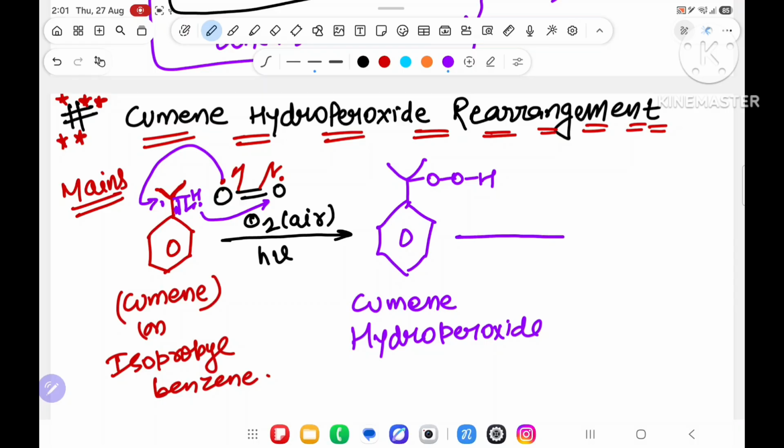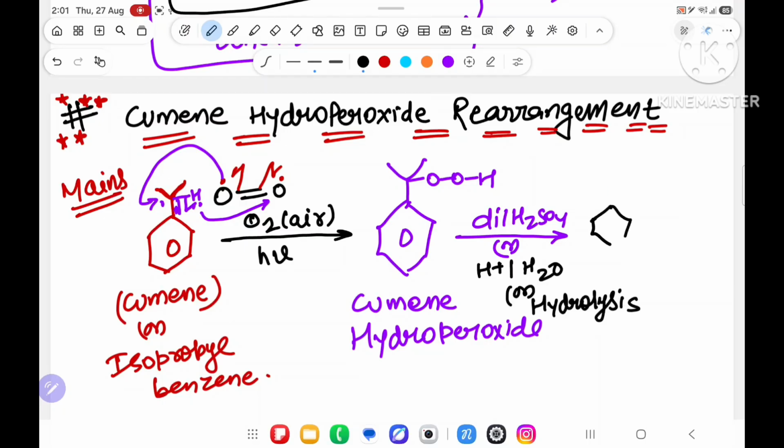and the name of this compound is cumene hydroperoxide. When you react this cumene hydroperoxide with either dilute H2SO4, or H+ H2O, or simple hydrolysis, hydrolysis meaning addition of water, you will get phenol, and after phenol one more product will come, that is acetone.